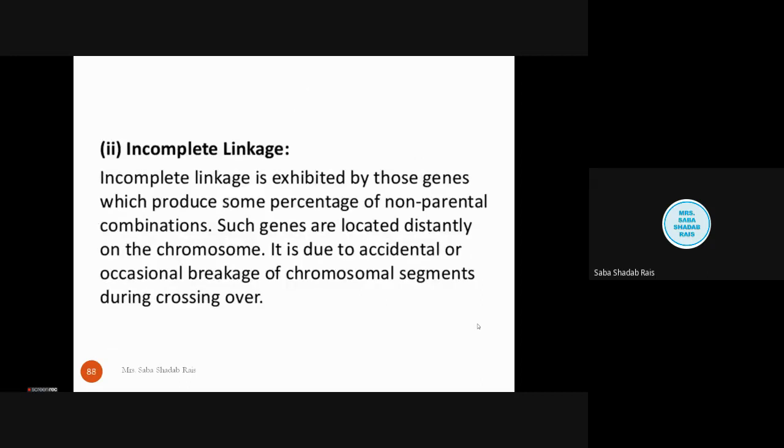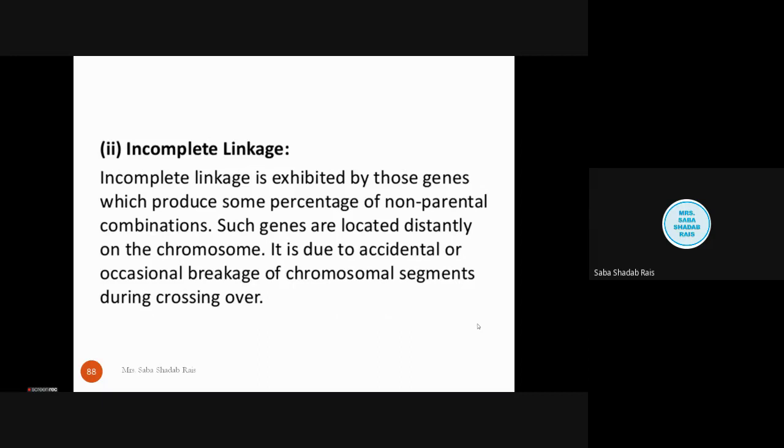Now we will talk a little about incomplete linkage. Incomplete linkage is just the opposite of complete linkage. This type of linkage is exhibited by genes which produce some percentage of non-parental combination. Although it is incomplete, linkage is still there.